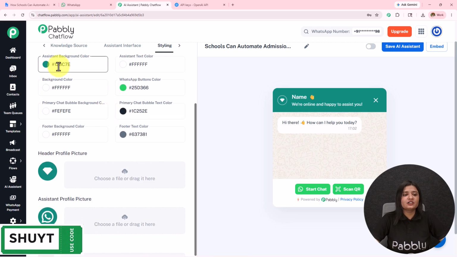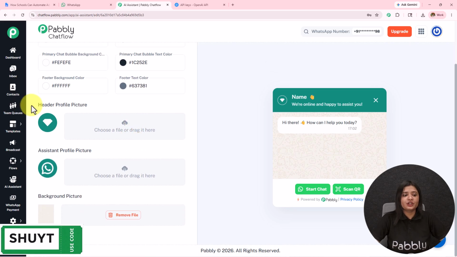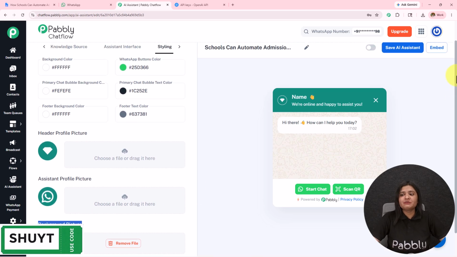Then we have the assistant background color, text color, button color, chat bubble, text color. You can set these according to the requirement. I'm going to keep the default colors only. You can also set the header profile picture, assistant profile picture, and the background picture. After doing all this, you simply have to toggle on this button and save the AI assistant, and you will see AI assistant saved successfully.